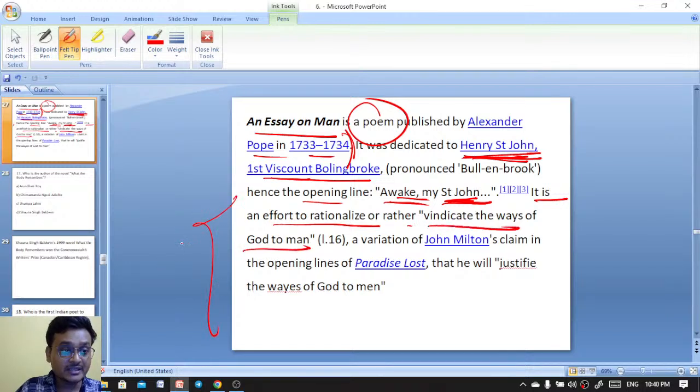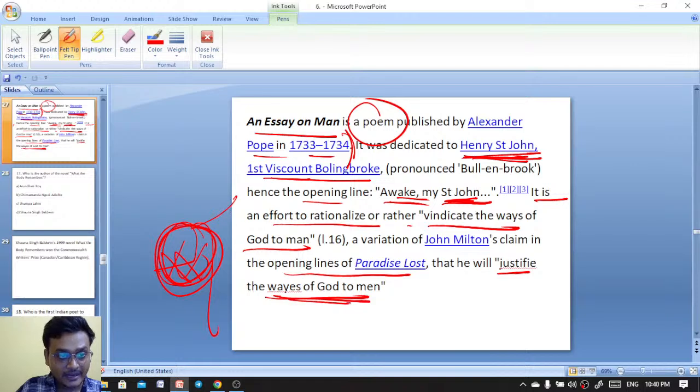And remember another important fact: the opening lines of Paradise Lost justify the ways of God to man, and here he is to vindicate. It is a variation on John Milton's claim in the opening lines of Paradise Lost that justifies the ways of God to men.